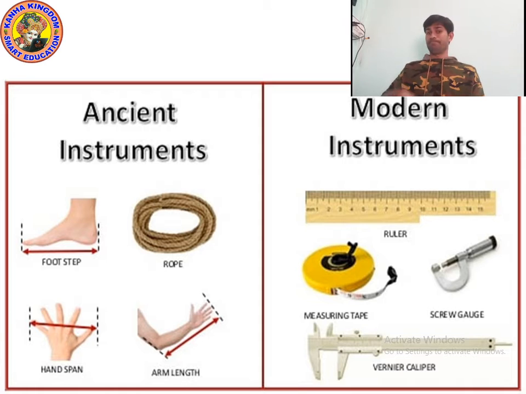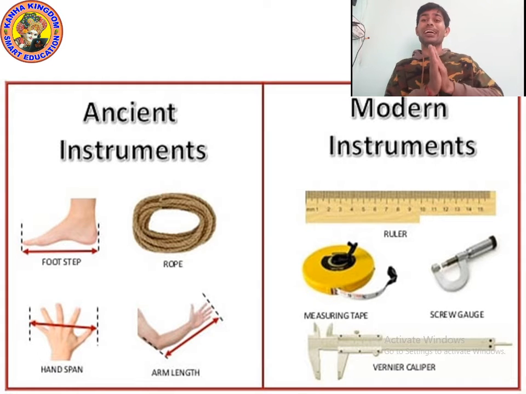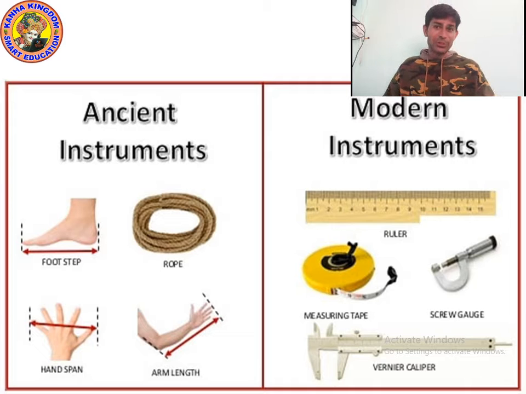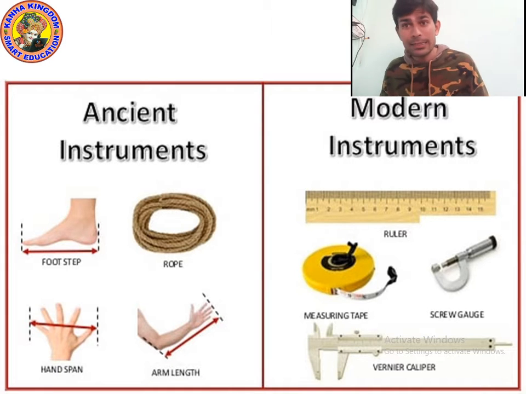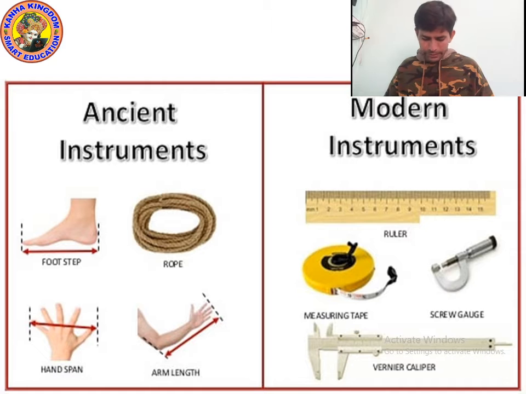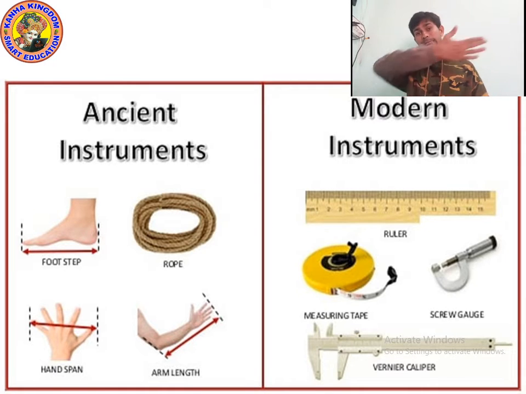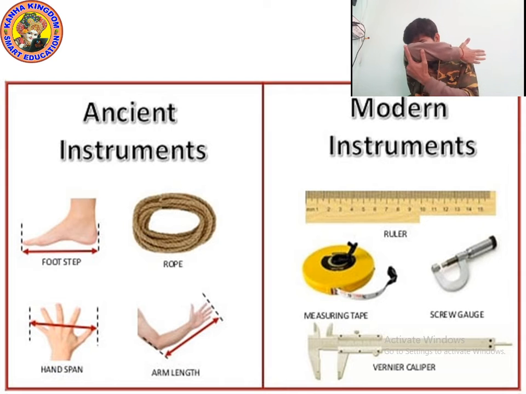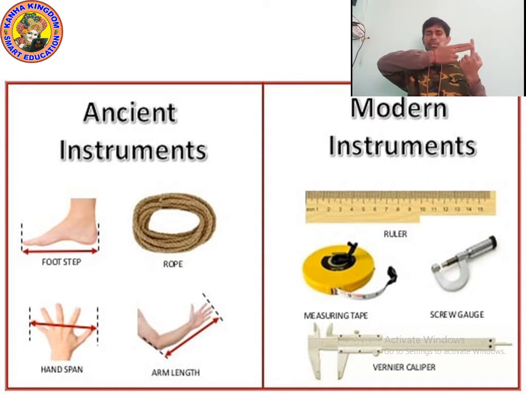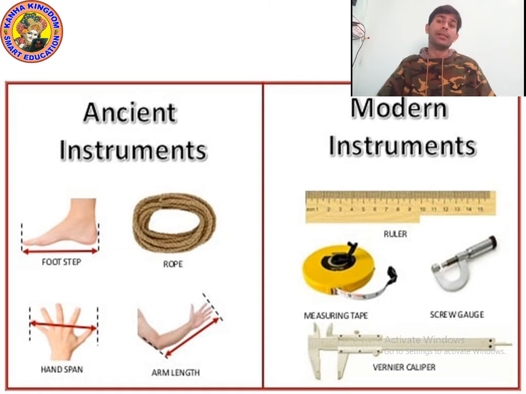I am talking about the previous class, okay, don't get confused. In the previous class I told you the definition of cubit: the distance from the elbow to the middle finger is known as cubit.